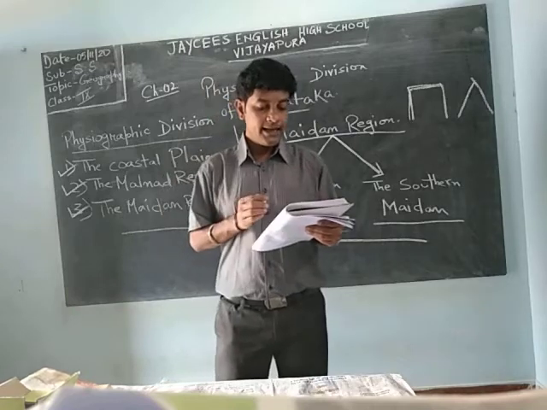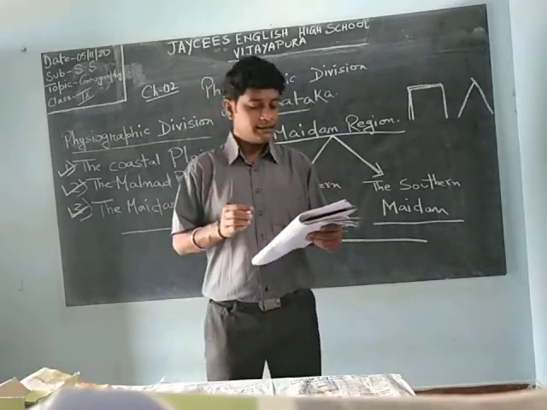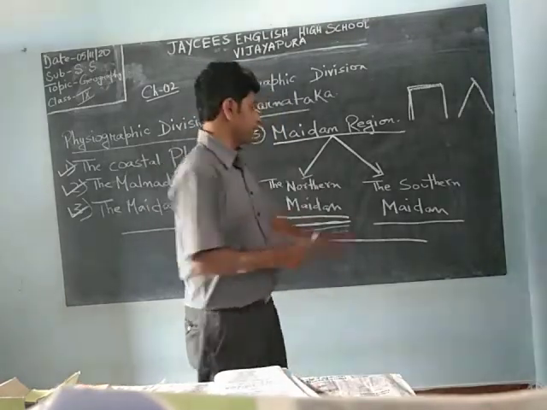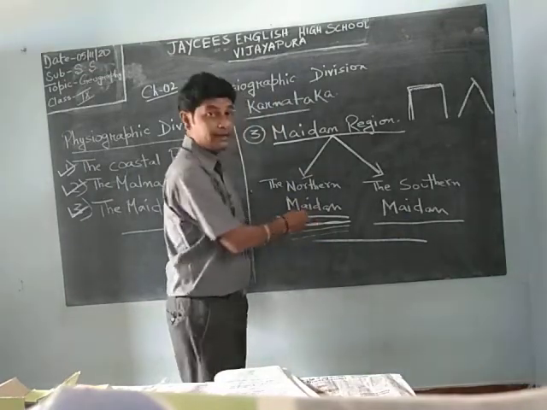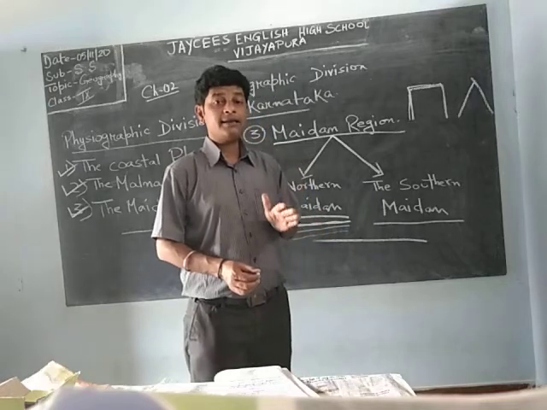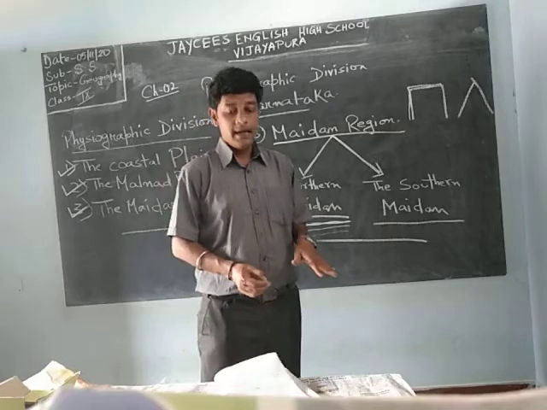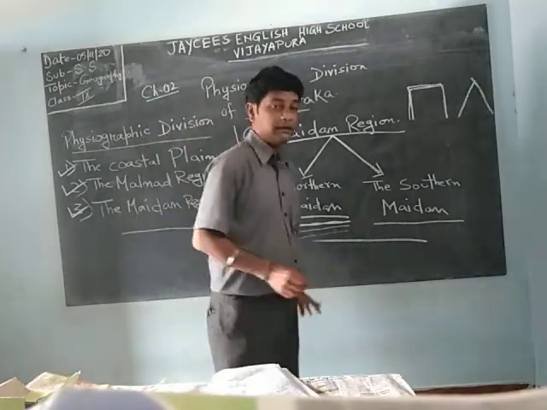This area is in the rain shadow of the Western Ghats. Why rain shadow? This place receives more rainfall than the northern Maidan. The northern Maidan is dry and it is very hot in the summer. That's why it was known as the land of sunshine, this northern Maidan.